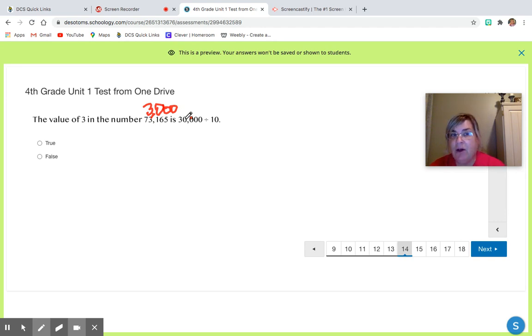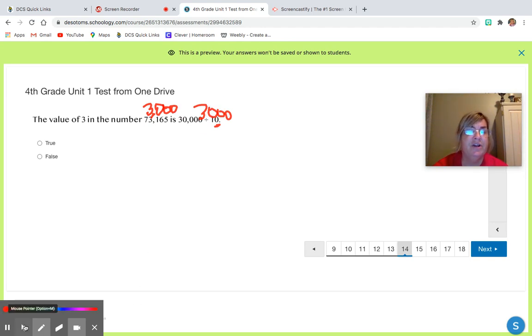And we're going down 1 by 10 by 1 step because there's 1 0 in 10. So we're now at the thousands place. So the answer to this would be 3,000. Meaning if you had $30,000 and you shared it with 10 people, or you gave it out to 10 people, they're each going to get $3,000 because 3,000 times 10 is 30,000. So these are the same. So the answer is true.